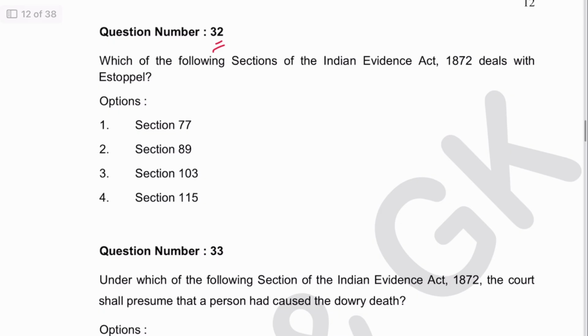Next, 32. Which of the following sections of the Indian Evidence Act deals with estoppel? Estoppel कहाँ पर है? In section 115. 4 is the answer. Now the section 115 has become 121 in Bharatiya Sakshya Adhiniyam.